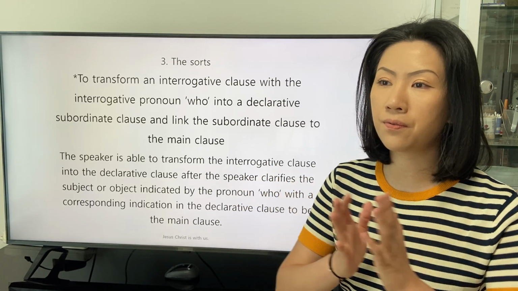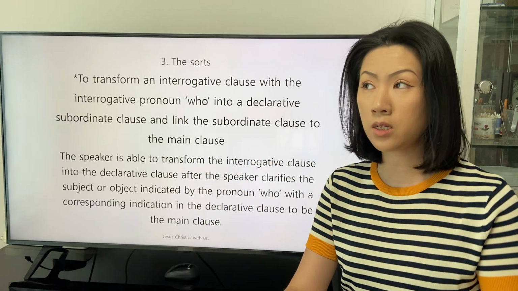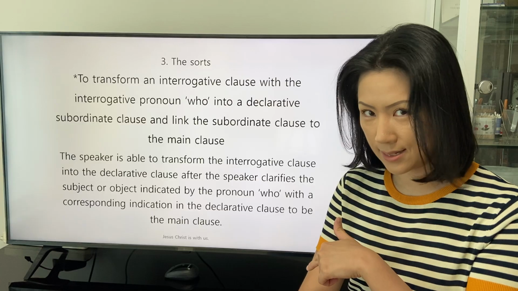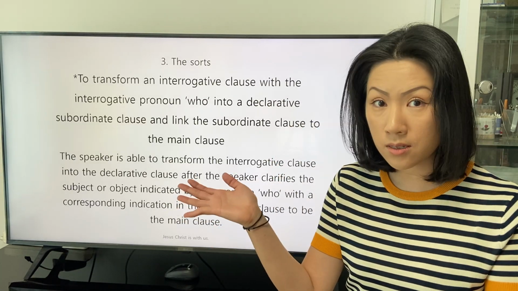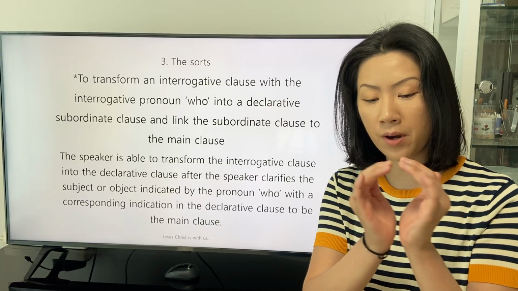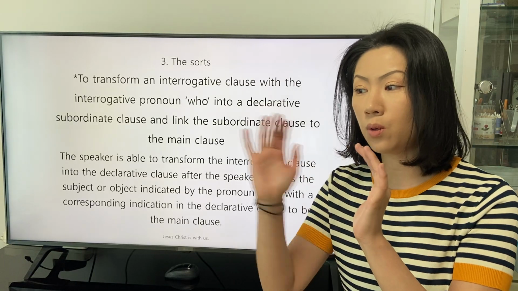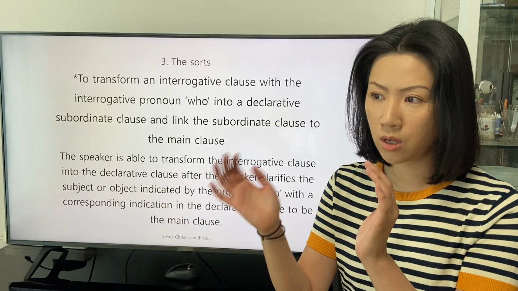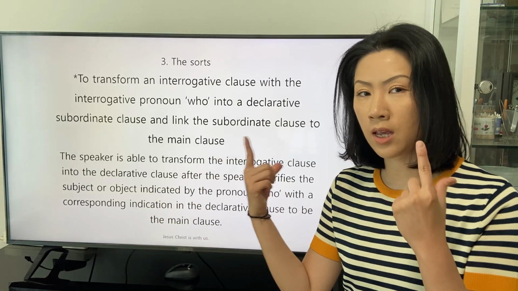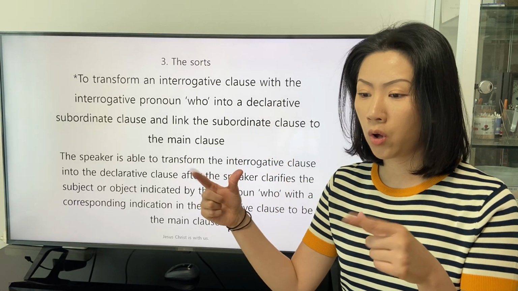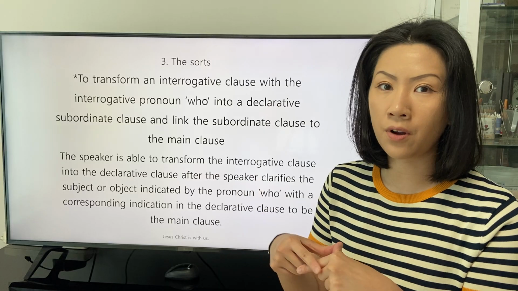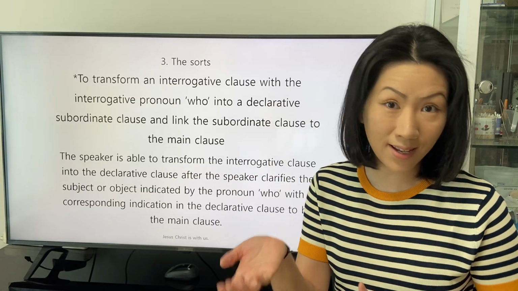The example for this explanation can be like this: I know who he is. In this sentence, the object of the transitive verb know in the main clause is the whole clause of the subordinate clause, who he is. And as we can expect, the subordinate clause originates from the interrogative clause, who is he?